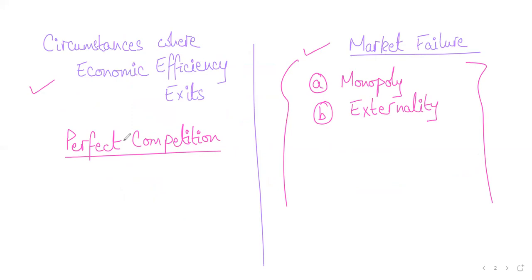So a scenario where economic efficiency exists is perfect competition. Now we are defining what perfect competition is, how it looks, what it is about, and then we will come to the graph. We will also look at the graph of perfect competition, but after this.